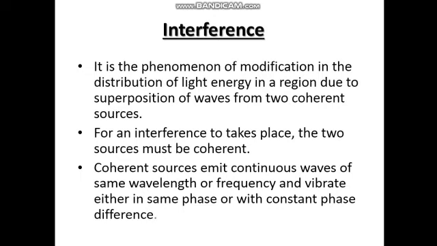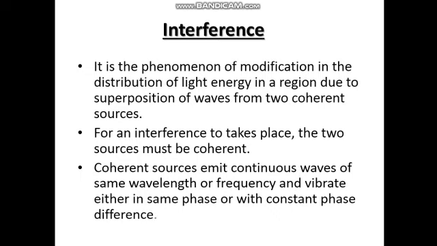But the intensity of the wave is directly proportional to the square of the amplitude of the wave. That means when the crest of one wave falls on the crest of another wave, the intensity of the wave at that point increases. When the crest of one wave falls on the trough of another wave, then the intensity at the point decreases.